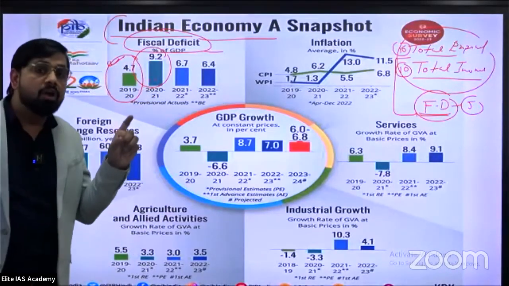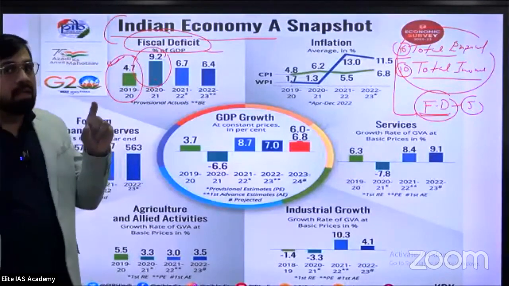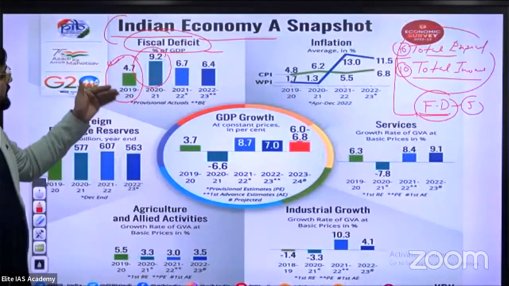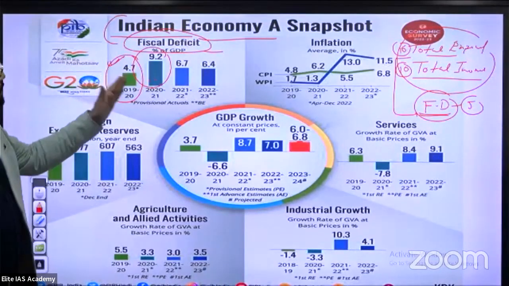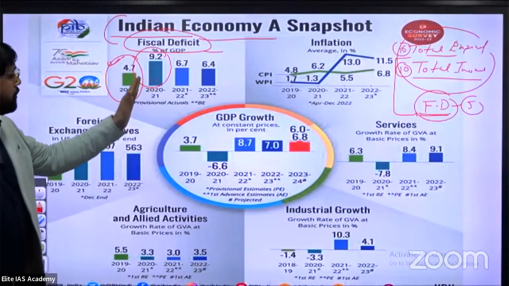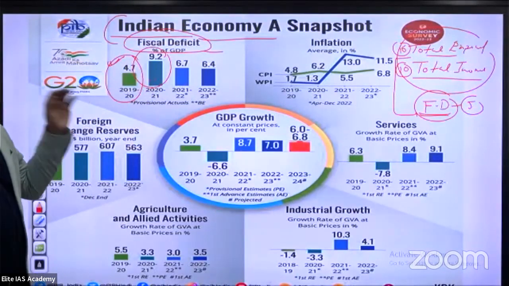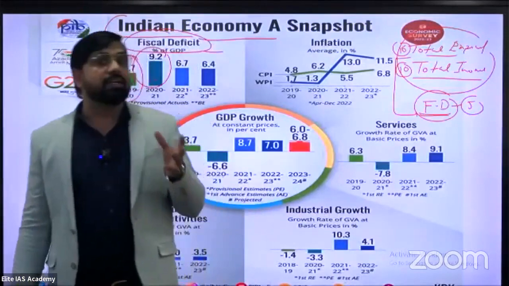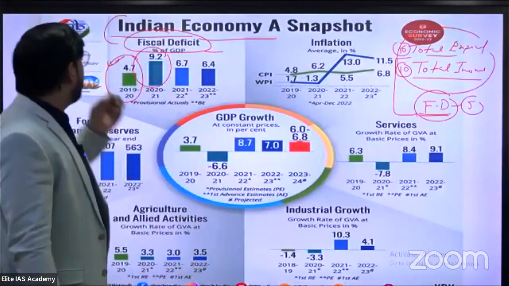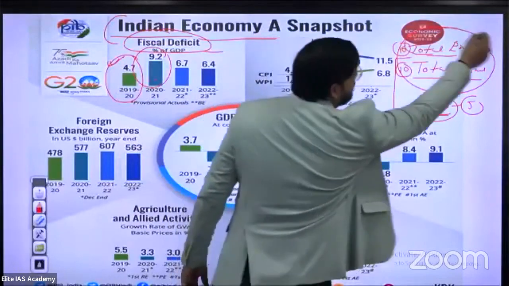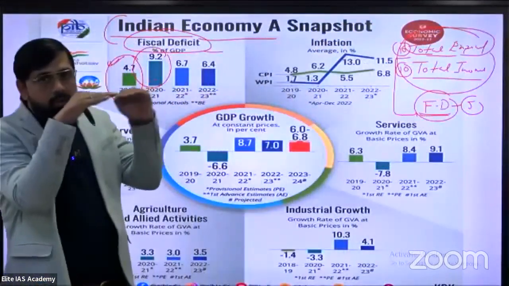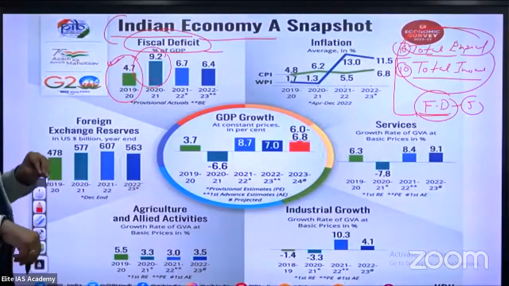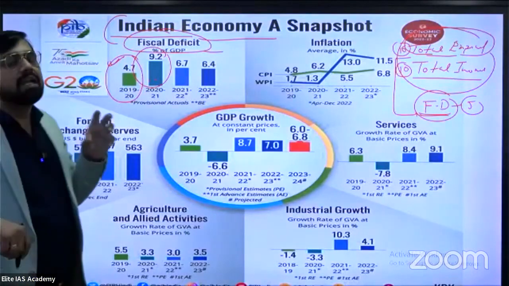This is a very critical condition. But what is the main reason? COVID. So due to COVID, especially lockdown phase 1, phase 2, the fiscal deficit increased from 4.7% last year to 9.2% in 2020-21. This also created a big challenge for the Indian government, especially for the finance ministry, to cover the maximum expenditure in parallel to income. That's why this is also a major challenge for the finance ministry to make an excellent budget.